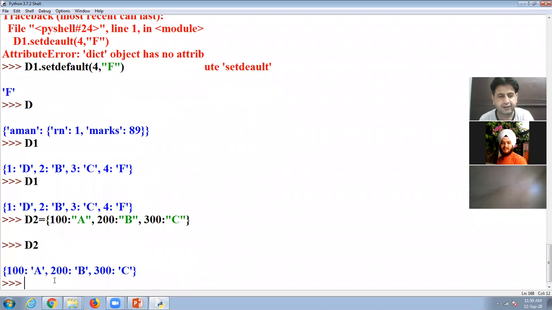So d2 values are there and d1 values are here.